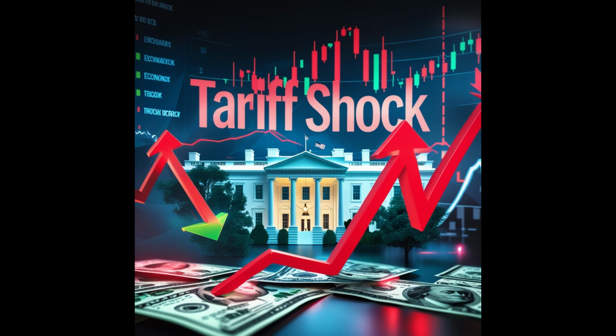So how does this market turmoil actually impact, say, my retirement account or investments? It's not just about Wall Street panicking, right? Not at all. Those market drops translate directly to potential losses in your portfolio. And it's not just individuals feeling the heat. Think about pension funds and institutional investors. They're major players in the market, and this volatility creates ripples throughout the entire financial system.